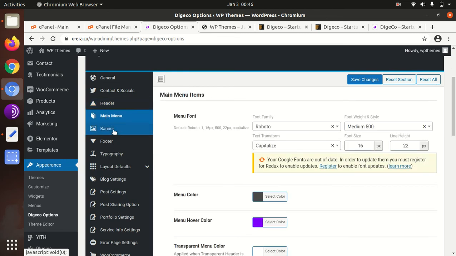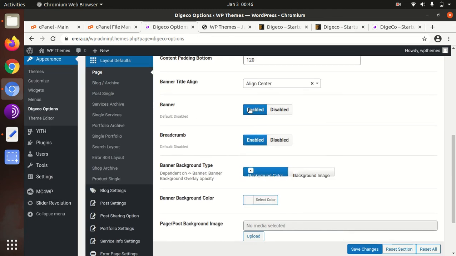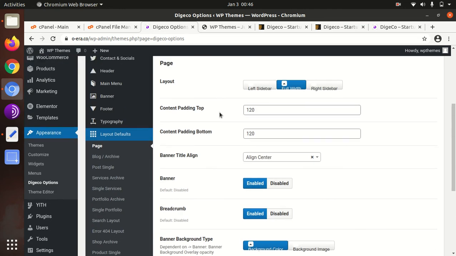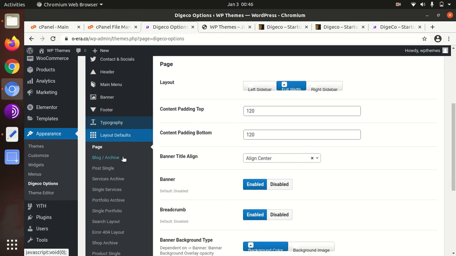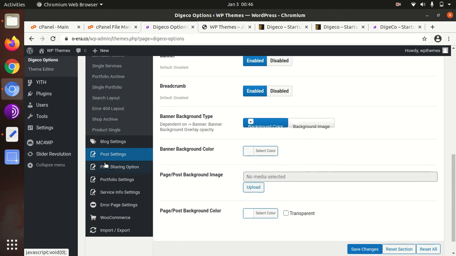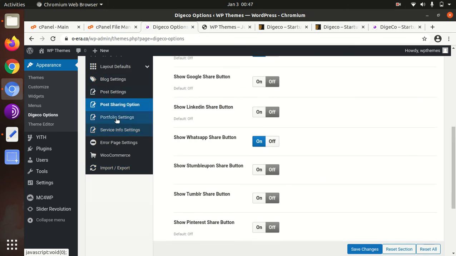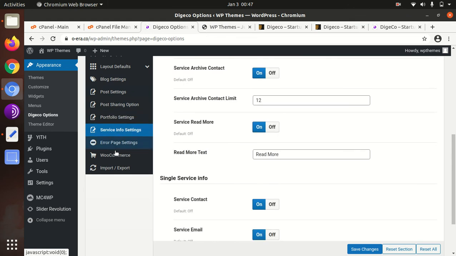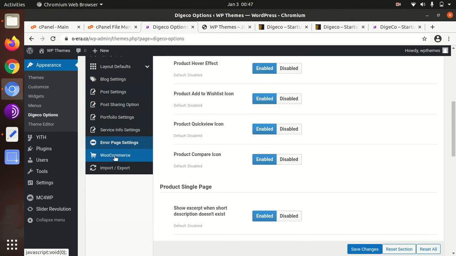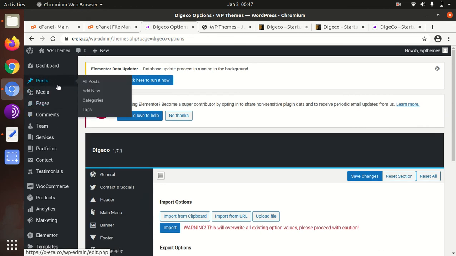Main menu, banner, footer, typography, layout defaults, so you can change something from here as well. Page, blog archive, single post, different type of pages, blog setting, post setting, post sharing options, portfolio settings, service info setting, error page setting, Woocommerce setting, and import export.